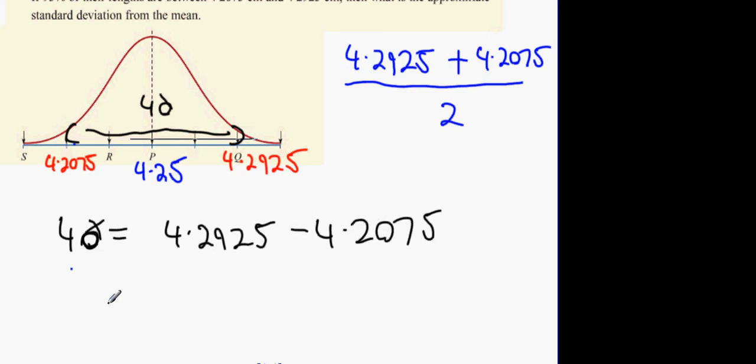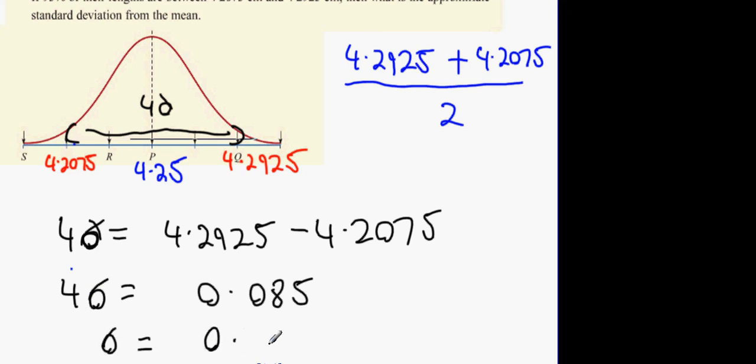What's the difference between the 2 of them? 0.085. Divide that by 4, and what you should get is what we got for the last question: 0.02125. Exact same answer, both ways.